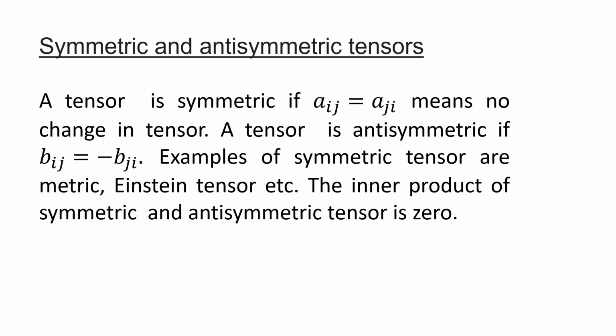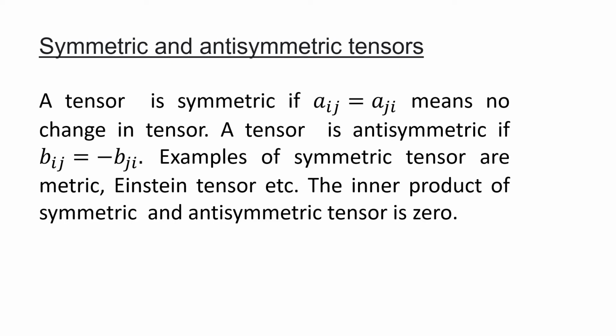Now symmetric. What are symmetric and anti-symmetric tensors? A symmetric tensor is one where, if you interchange the indices, the tensor does not change. Suppose i and j are the two indices, and if a_ij is equal to a_ji, it means the tensor is not changing, so that is symmetric.